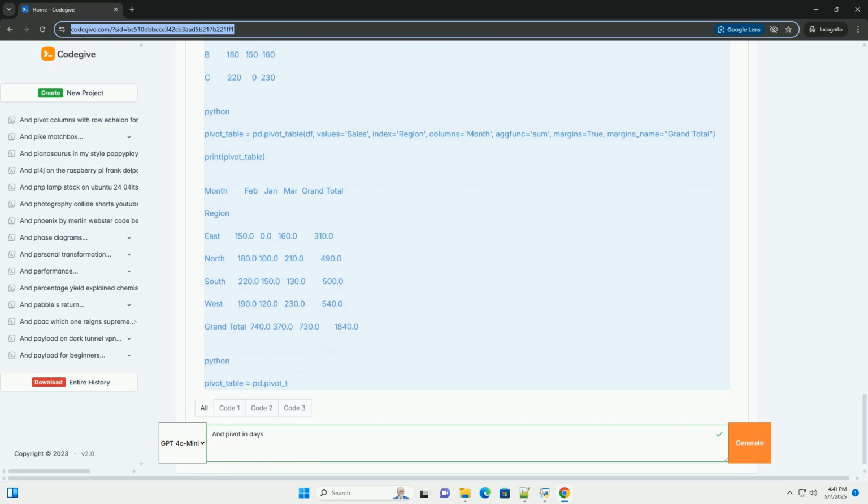17. Conclusion. Pivot tables are a powerful and versatile tool for data analysis in Pandas. By mastering the pivot_table function and understanding its parameters, you can effectively summarize, reshape, and analyze your data to uncover valuable insights. Remember to practice with different datasets and scenarios to become proficient in using pivot tables for your data analysis needs. The examples provided here are a starting point. Adapt and experiment to unlock the full potential of pivot tables in your own projects.